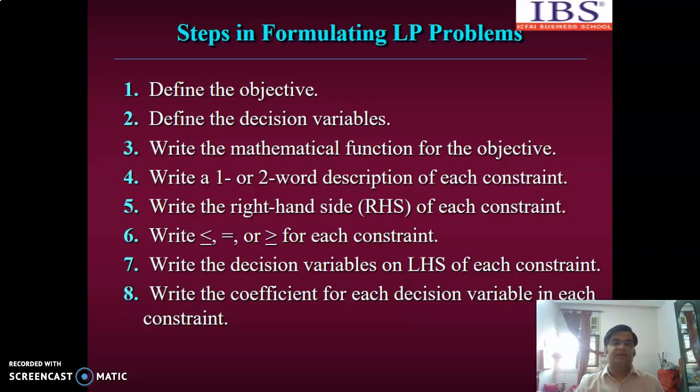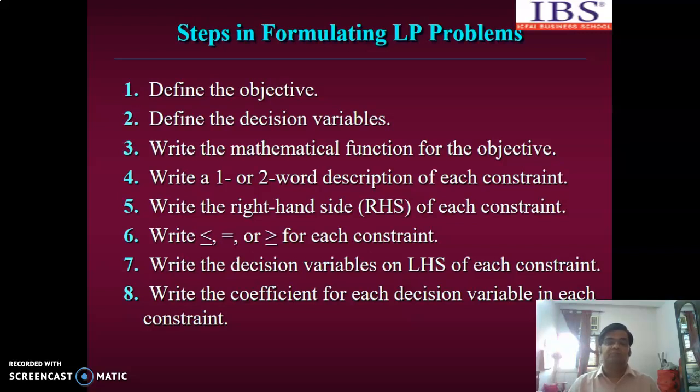Next, we define the decision variables. Decision variables are those variables on which we are going to take the decision. Suppose in a manufacturing company, what is my decision variable? It is the number of units to produce. Suppose they are producing 2 products.